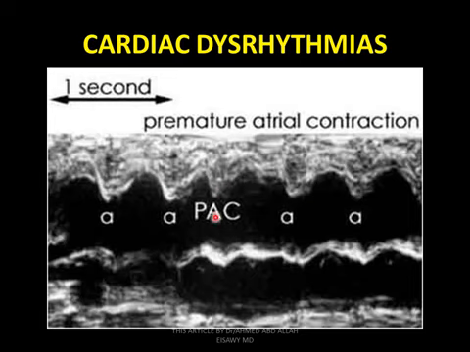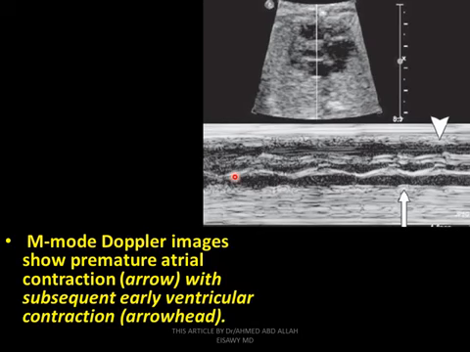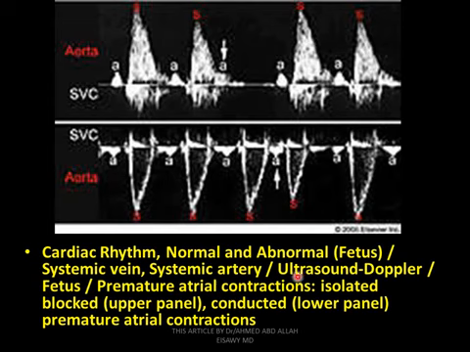This is PAC, premature atrial contraction. This piece of atria gives an impulse outside the sinus, premature atrial contraction. M-mode Doppler image shows PAC, again PAC with subsequent early ventricular contraction. As we see, cardiac rhythm, normal and abnormal fetus,